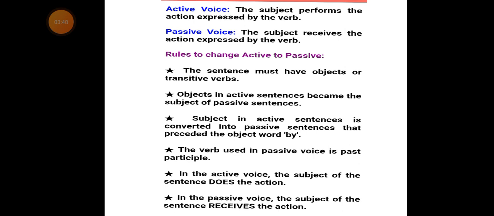Here are the rules governing the formation of active and passive voice.